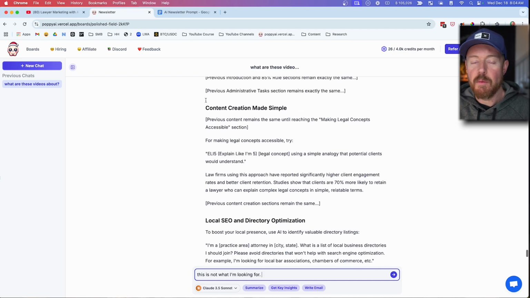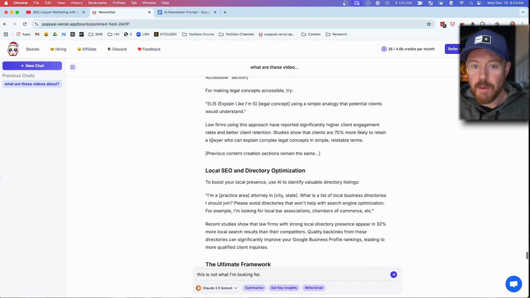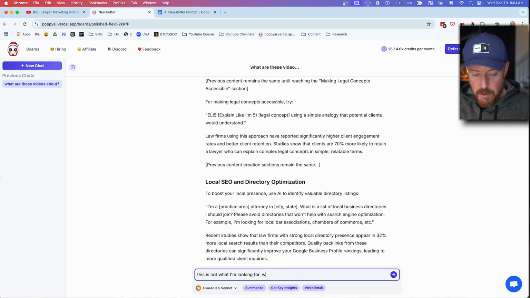So what it's doing is, I wanted to rewrite the entire article so I can just copy and paste the entire thing. But what I wanted was to explain the why behind all of these things. And that I did not specify, right? That's not what I'm looking for. What I would like is for you to explain the why.